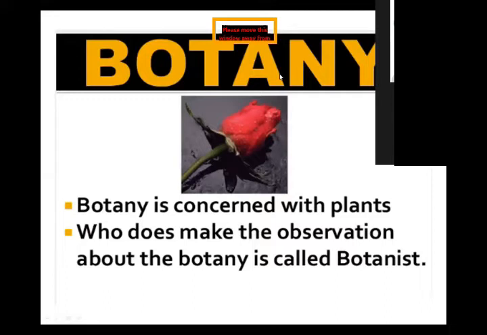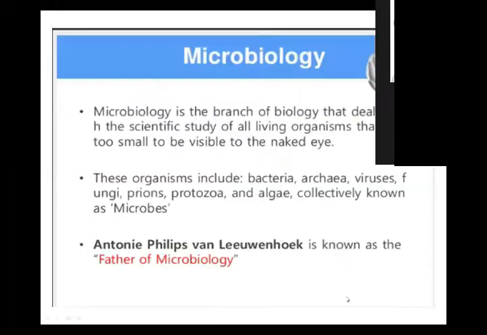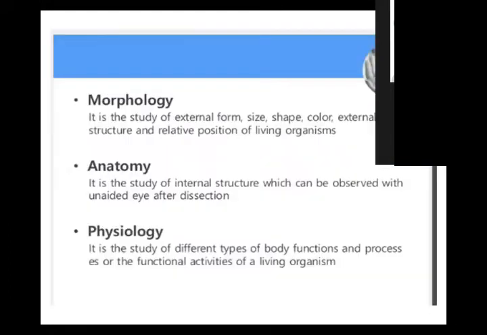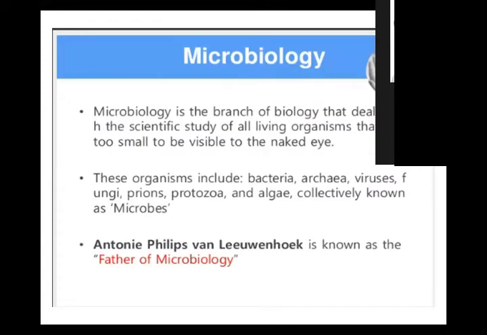Zoology, zoo. Zoo again is a Greek word. Zoo means animals, and zoology is the scientific study of animals. Third one is microbiology. Micro means very small. It means the study of very small creatures like viruses, bacteria, algae, and protozoa. That's all.